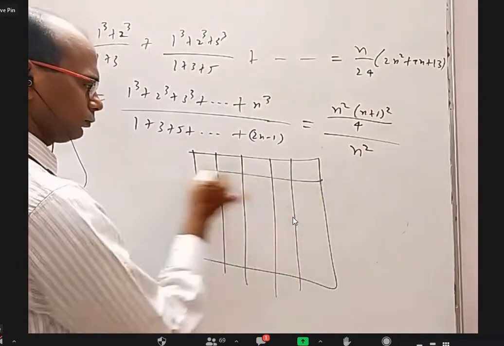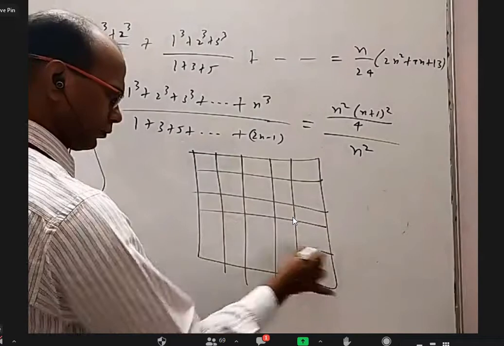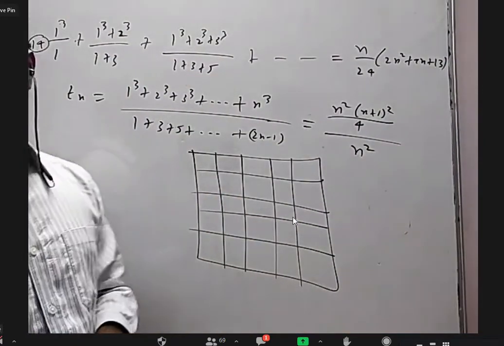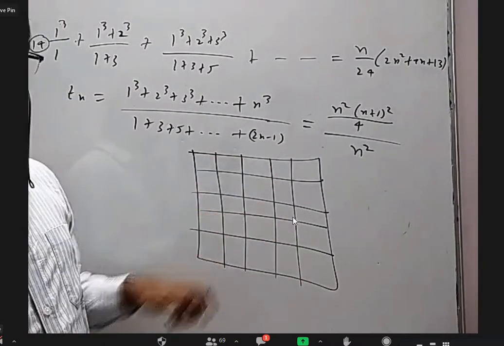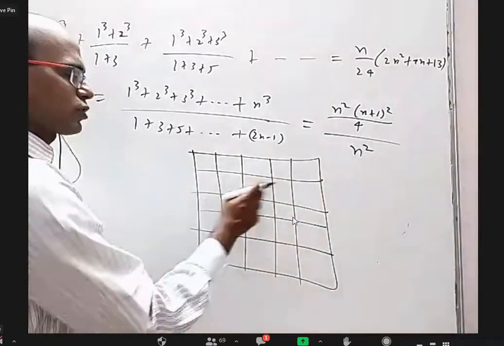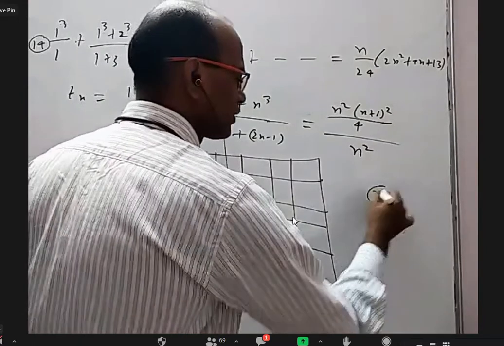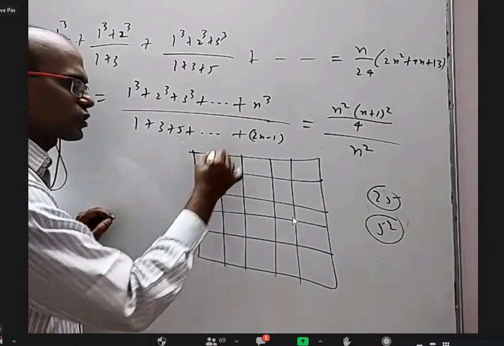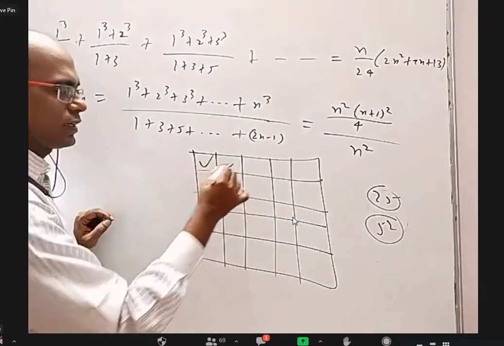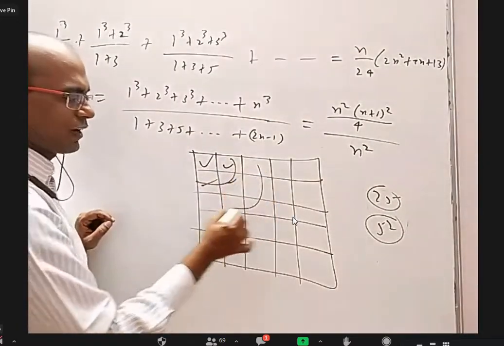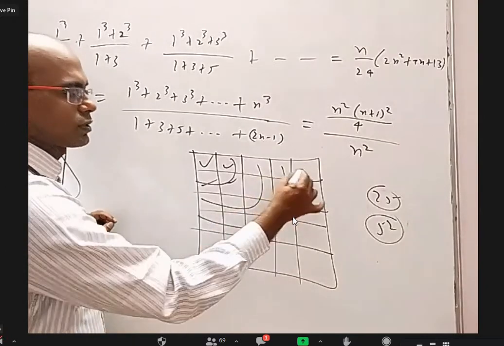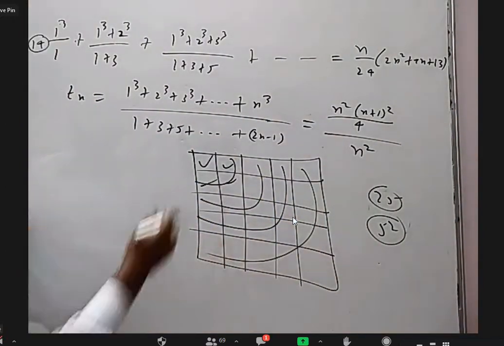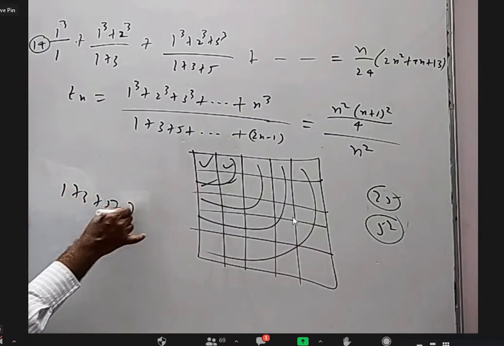Yes, sir. This is a 5 by 5 grid. You can see 5 squares here, 5 squares here, 5 squares here. There are a total of 25 squares. But you can count them another way. This one is 1 square. This one is 3 squares. These are 5 squares. These are 7 squares. These are 9 squares. If I count all the 25 squares in a different way, I get 1 plus 3 plus 5 plus 7 plus 9.